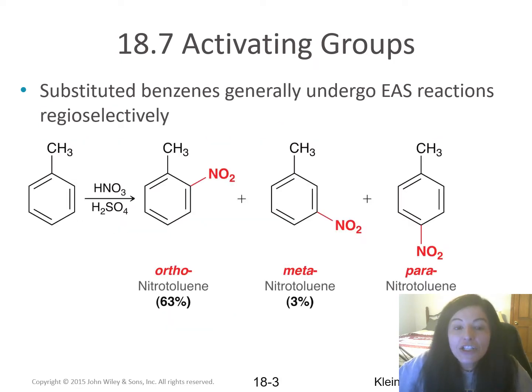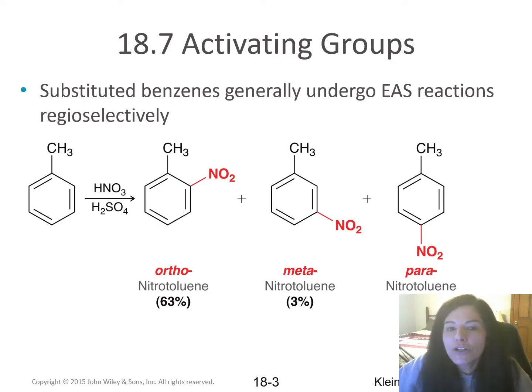Substituted benzenes generally undergo electrophilic aromatic substitution reactions regioselectively, meaning we will not see the group that's coming in adding to all of the positions around the ring.